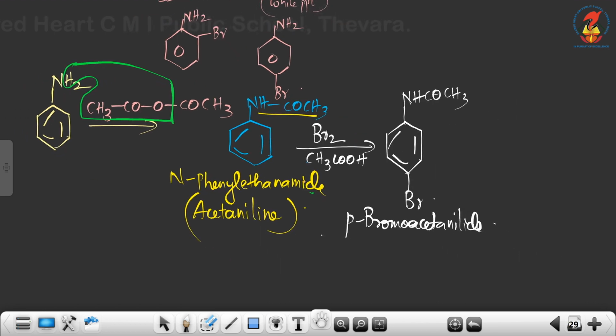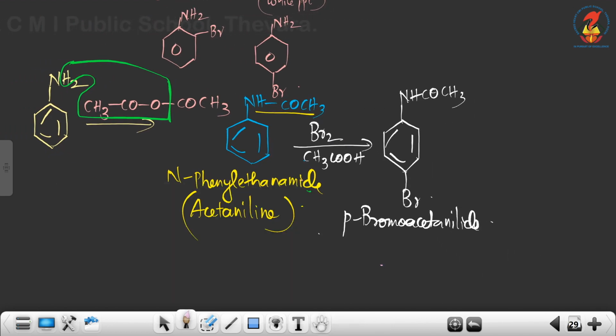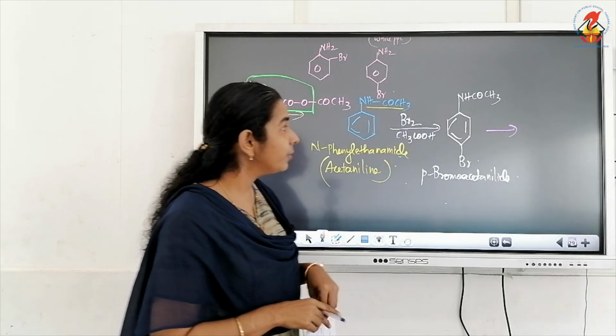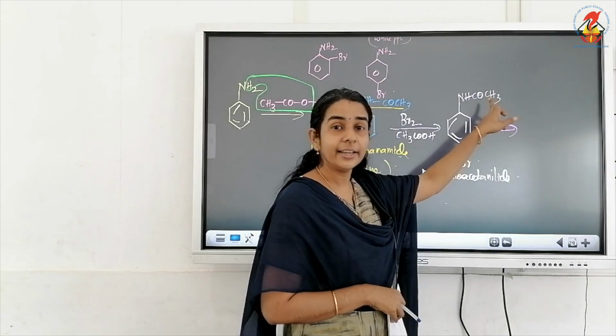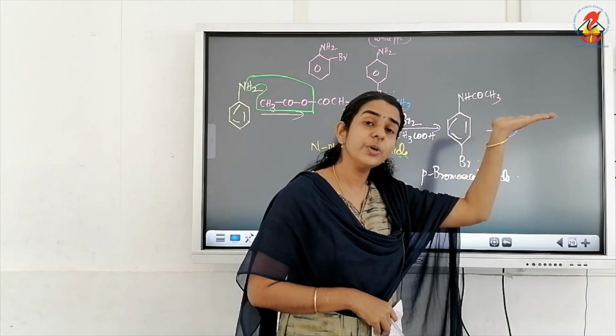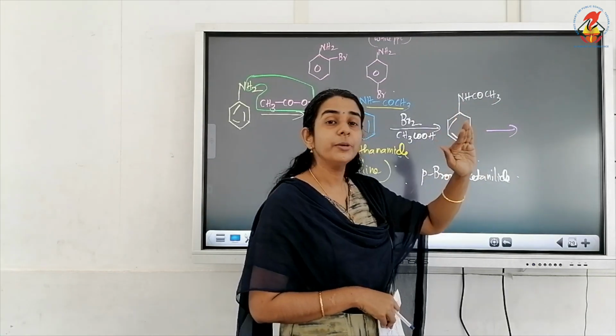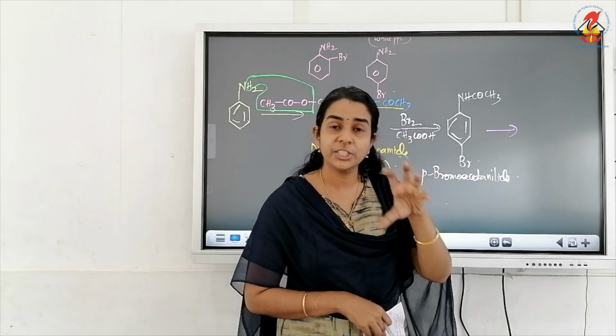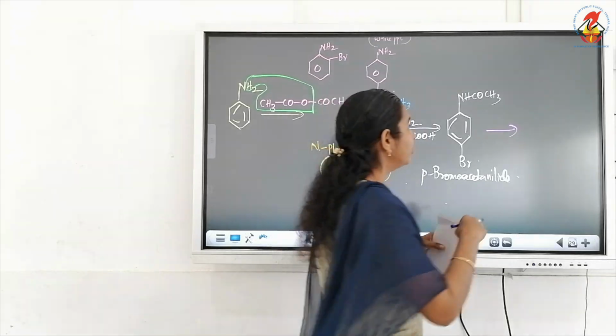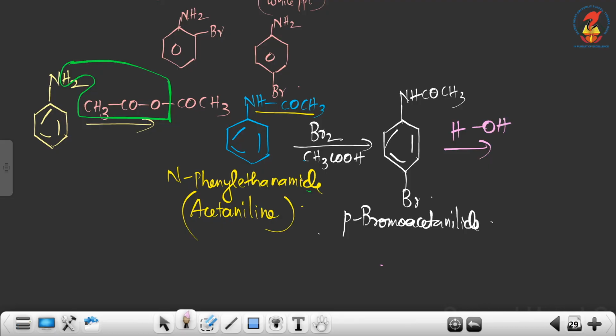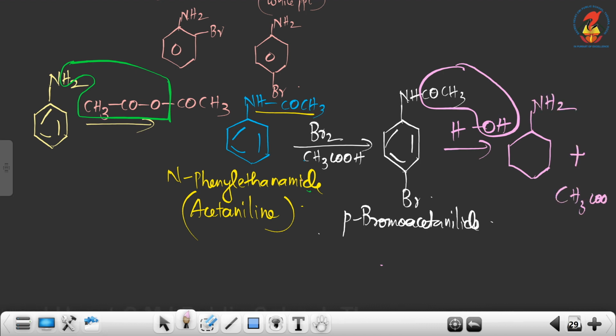But we don't want para-bromoacetanilide, do we? We want para-bromoaniline. So what should we do? We have to convert the acetanilide group back into the NH2 group. That is what is meant by protecting; we have to get it back. Very simple: by hydrolysis. On hydrolysis this becomes NH2 plus CH3COOH.